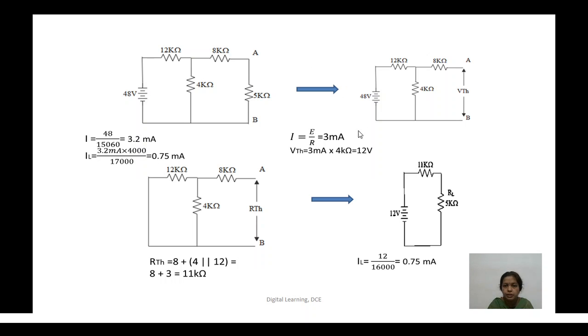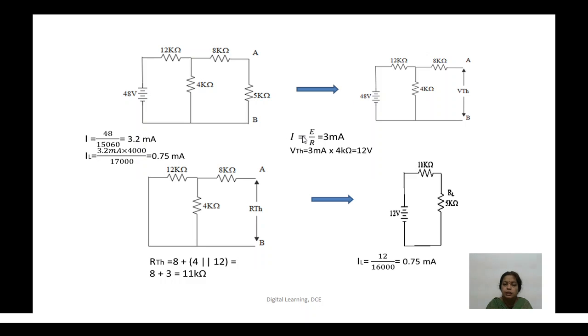Now we'll simplify the network and find the load current, and see whether both are matching or not. To apply Thevenin, we remove the load resistance and find the open circuit voltage. When we remove the load resistance, this becomes an open circuit and no current flows through the 8 kilo ohm. So the total resistance is 12 plus 4, 16, and the source voltage is 48 volts.